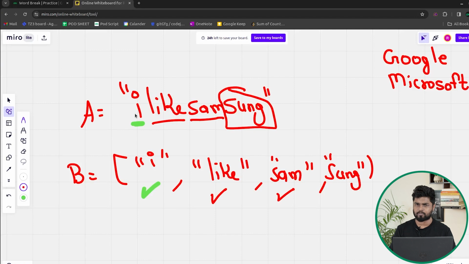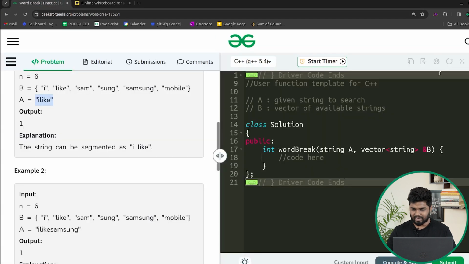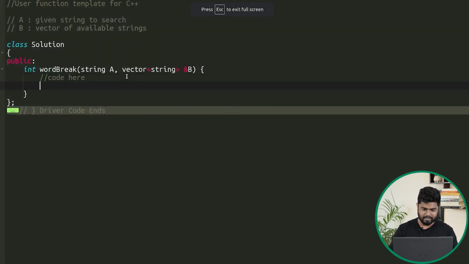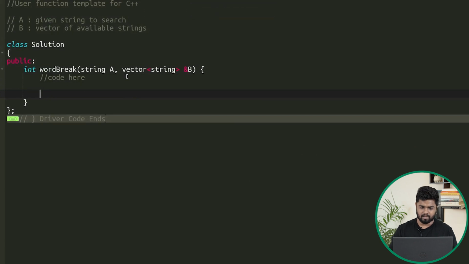Let's try and write the recursive code for it, and then we'll try to optimize it using the dynamic programming approach as well. Okay, so here you can see that we have been given this particular function that we have to complete. So the string is A and we have been given a list B. Firstly, we would be requiring to search a lot of words. So we need to first of all declare a map for ourselves, which can store the strings, that whether a string is present or not. So we can make a map of a string, and let's name it as bool here. Okay, and let's mark it as MP.